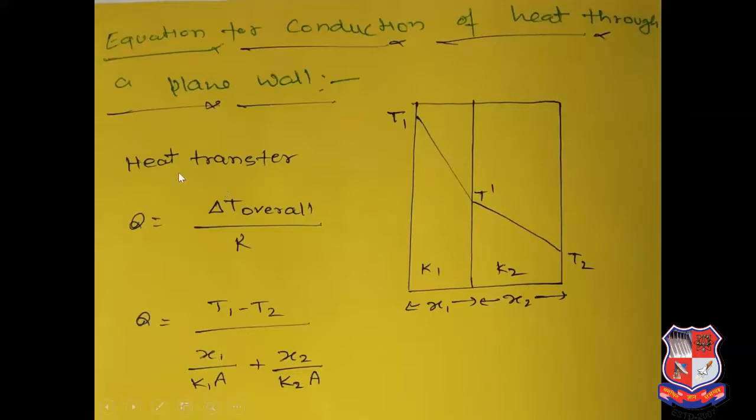Here also we use the general equation, Q is equal to overall delta T upon resistance R. The temperature is initially T1 and finally T2, and this is the resistance for this slab, and this is the resistance for this slab. We just add these in series and find the rate of heat transfer through the composite wall.